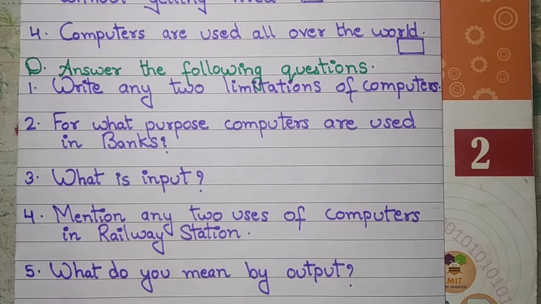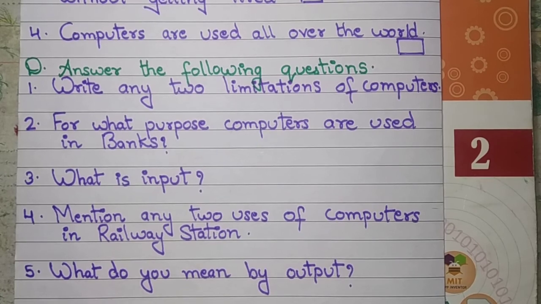Fourth number it is: mention any two uses of computers in railway stations. You have to write any two uses related to computers in railway stations. Fifth it is: what do you mean by output? As you all know what is input, if you know what is input, then you can write properly the answer to what you mean by output also. So write it after learning both the chapters thoroughly, and after learning these chapters you will attempt this revision test. All the best for your examination. Thank you. That's all for today.